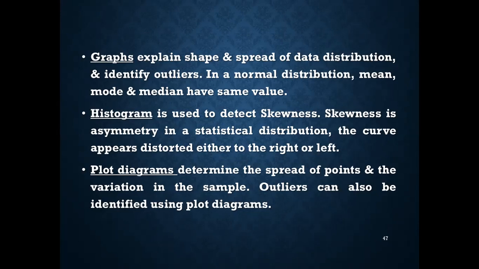The more the points are spread out from the center of the data, the greater the variation in the sample. Histogram. Histogram is used to detect the skewness. Skewness is asymmetry in the statistical distribution, and the curve appears distorted either to the left or to the right. Plot diagrams determine the spread of the points and the variation in the sample. Outliers can also be identified by using plot diagrams.